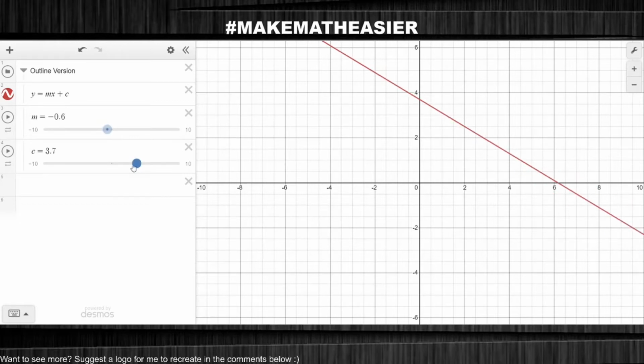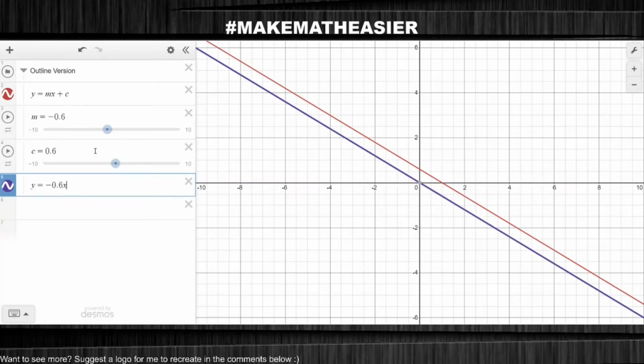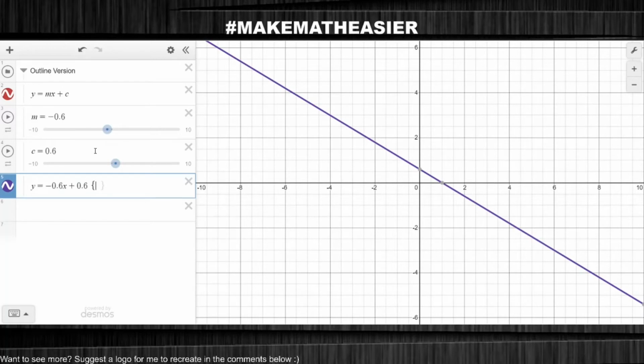The first line I'll use has the equation y equals negative 0.6x plus 0.6. However, I need to apply some limits to this line so that it does not go on forever.